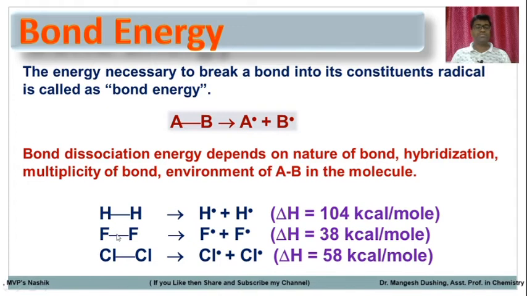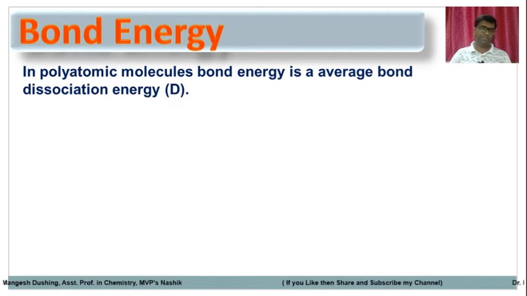The bond is sigma, but when the atom changes, the energy required is different, that is 38 kilocalorie per mole. This is also for chlorine, the bond energy is 58 kilocalorie per mole. So that depends upon which atoms are bonded, what the hybridization is, and the multiplicity of the bond; depending upon that, the bond energies vary.